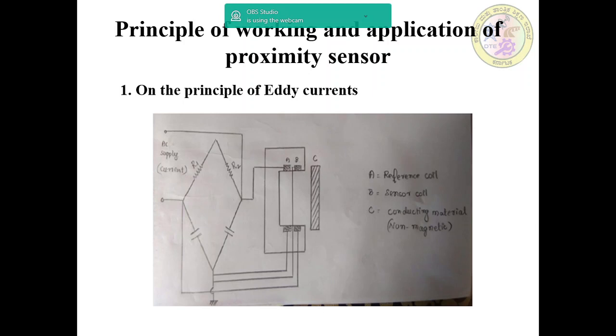As the conducting object comes closer to the sensor coil, the eddy current becomes stronger, which changes the impedance of the sensor coil and causes a bridge unbalance related to the object position. The impedance change of the coil results in a difference from the impedance of the reference coil.